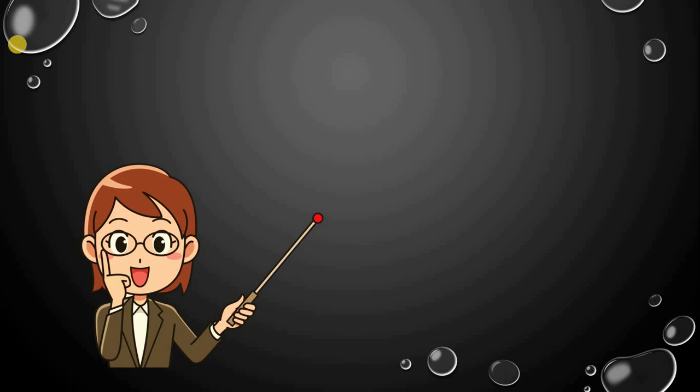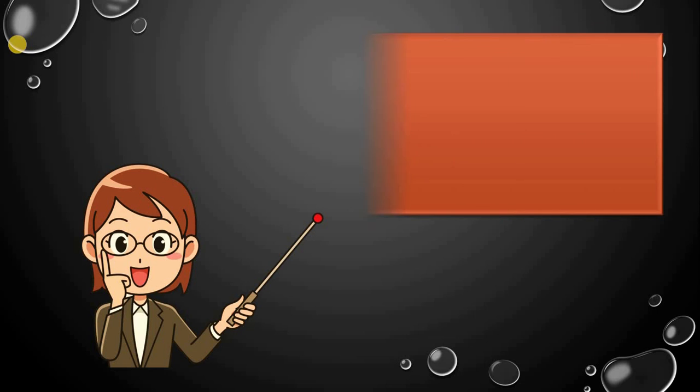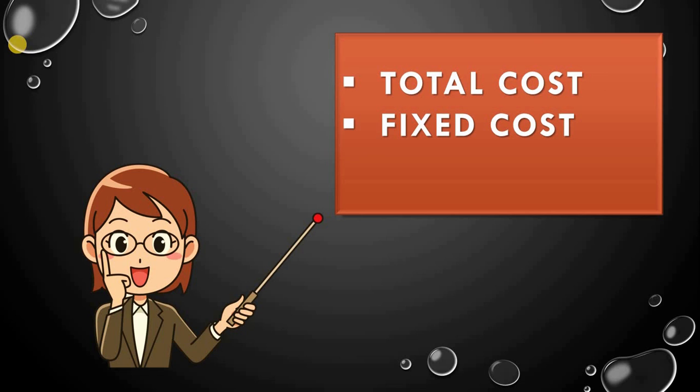So that's all for today. Today we discussed the three types of the cost of production. And in our next video, we will learn about total cost, fixed cost and variable cost with lots of examples.